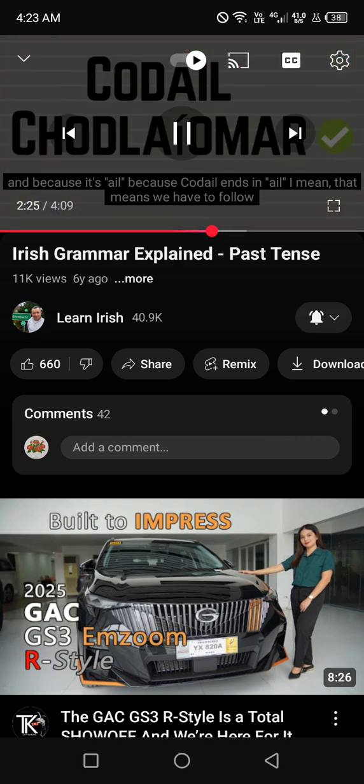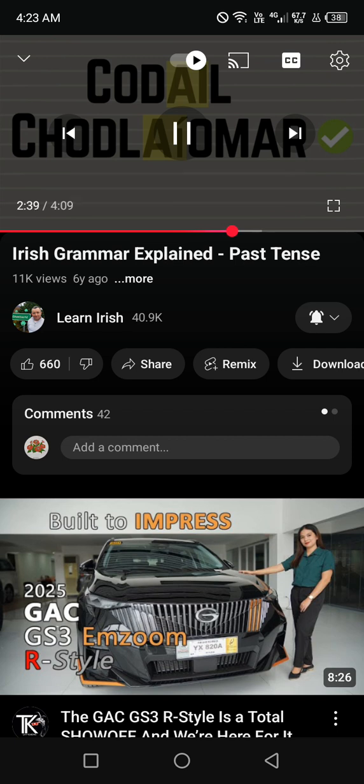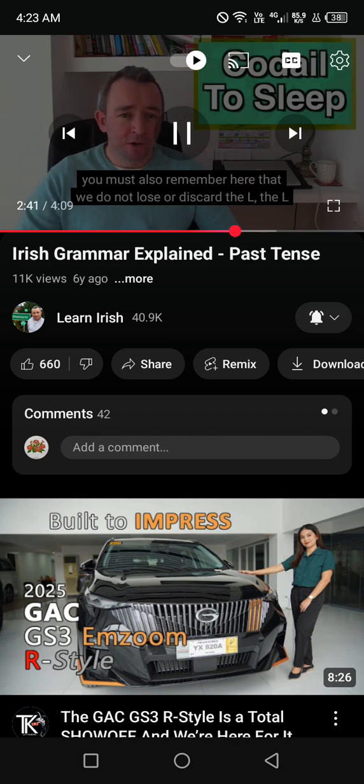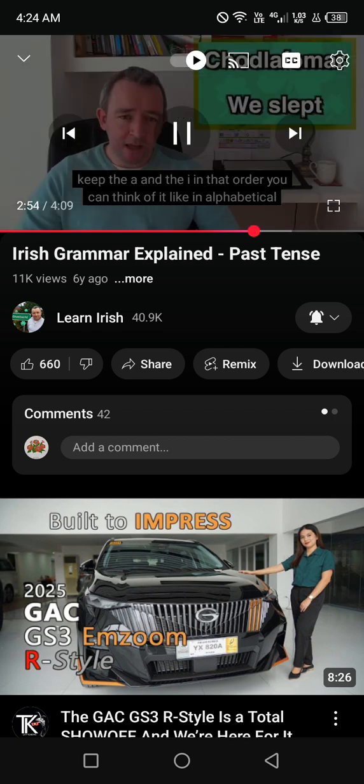Because codail ends in AIL, that means we have to follow that path when deciding what ending it has. So we choose the ending -aíomar. You must also remember here that we do not lose or discard the L. The L comes back and we keep that L and it becomes chodlaíomar. Chodlaíomar. So you must keep the A and the I in that order.